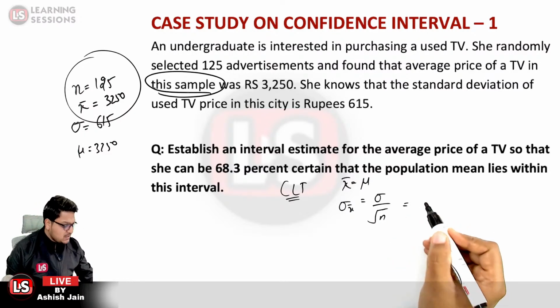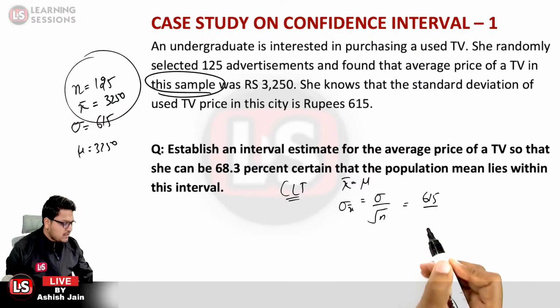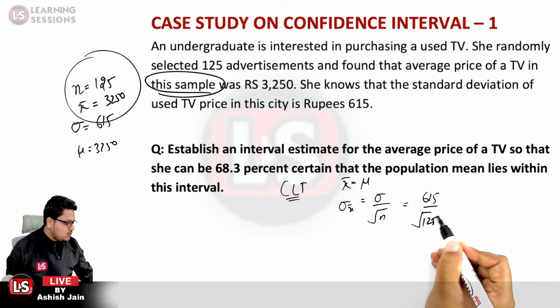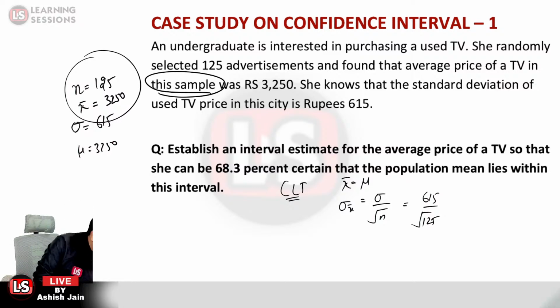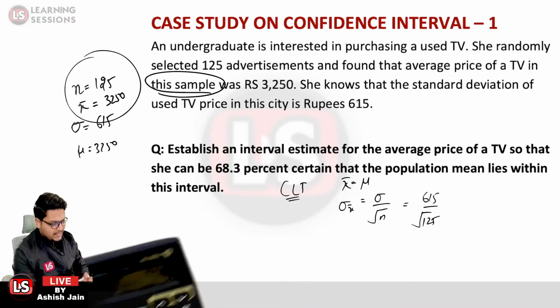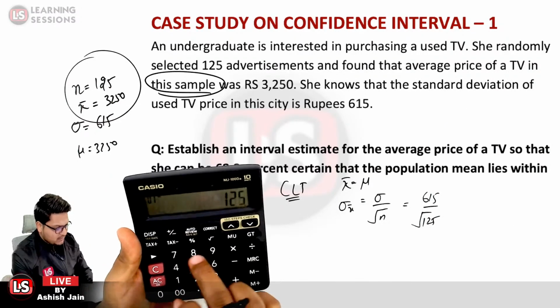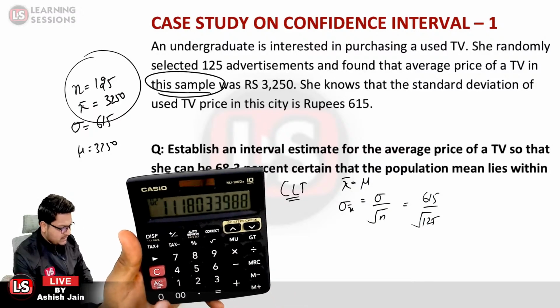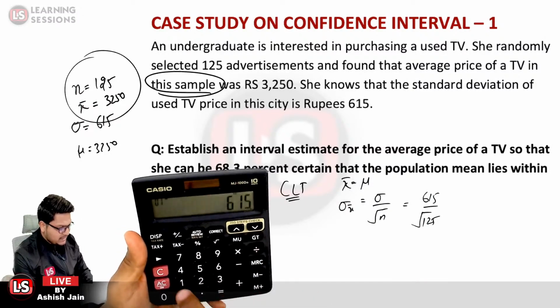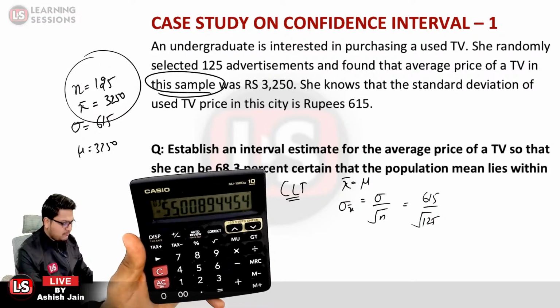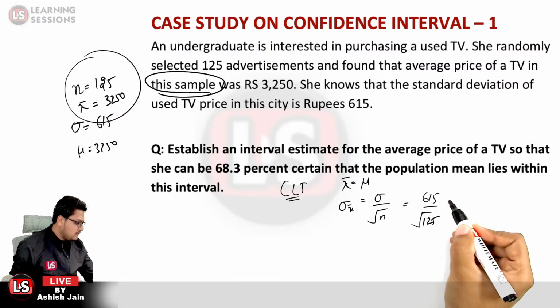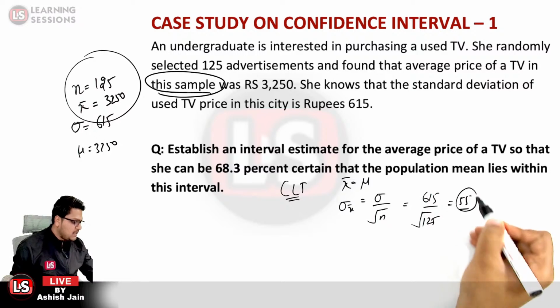So sigma is given to be 615 over here, and under root n means under root 125. We can simply solve it on a simple calculator. Do not forget to carry your simple calculator along with you. Under root 125 comes out to be 11.180. So 615 divided by 11.180 comes out to be 55. So sigma x bar value is 55 over here.